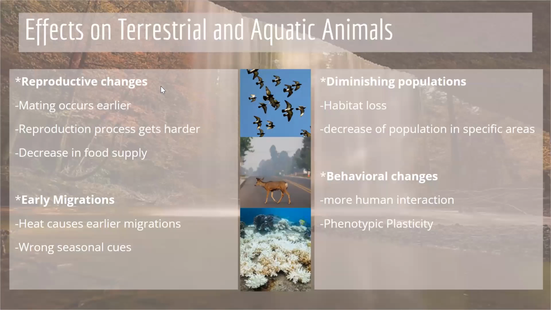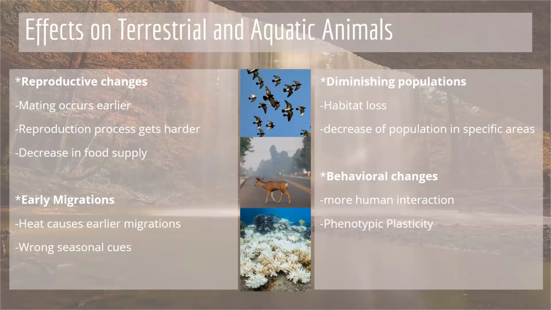Not only has heat affected humans, it has affected both terrestrial and aquatic animals. The change in heat caused reproductive changes and has caused seasonal confusion. With this, mating occurs much earlier than their predicted times and has made reproduction a lot more difficult as estrus levels lower. This also leads to a decrease in food supply and means that those who need food may not get the resources due to the early maturity or failed conception.